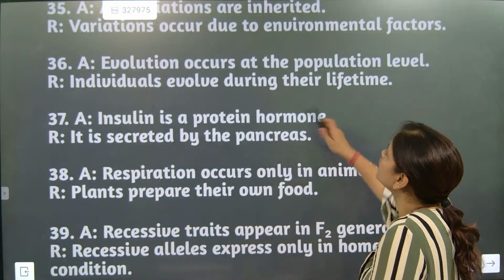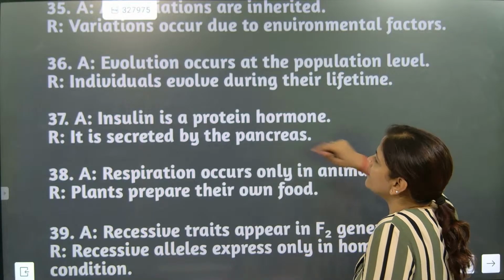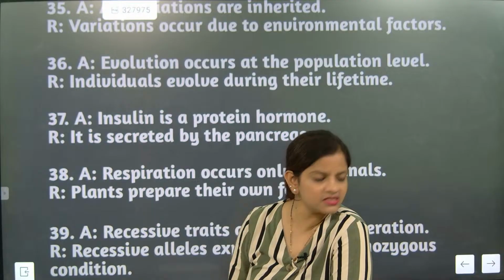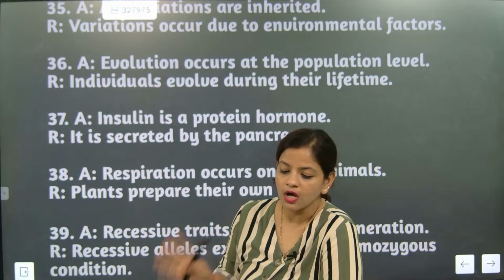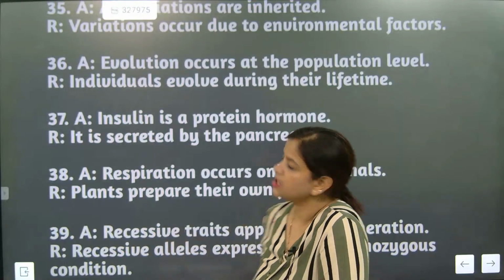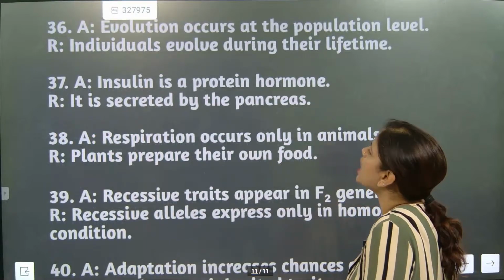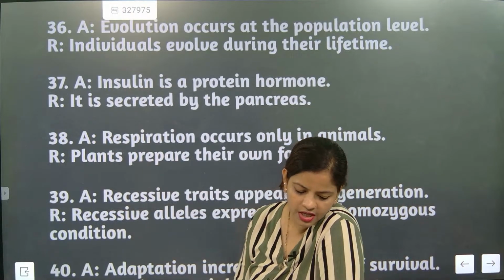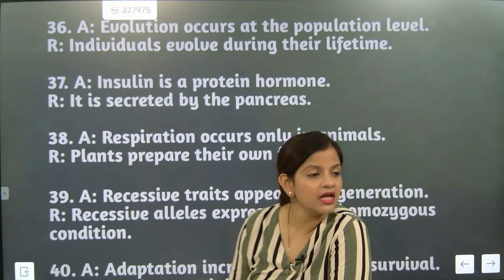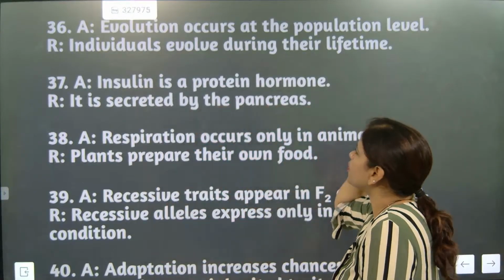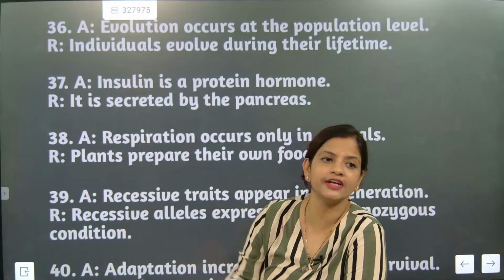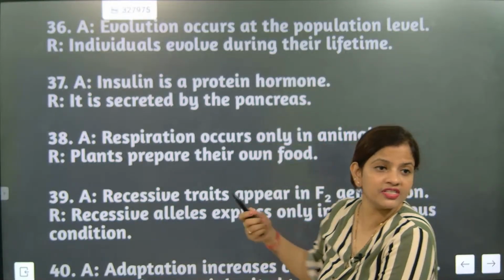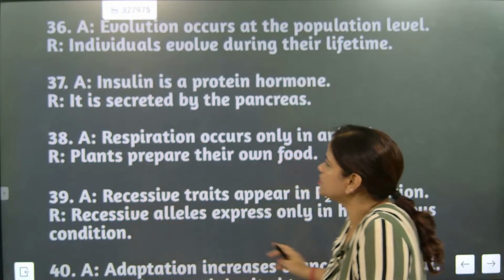Now 36. Evolution occurs at the population level. Individuals evolve during their lifetime. What is the correct answer? Assertion is 100% true. But reason here is false. Okay? Insulin is a protein hormone. It is secreted by the pancreas. Absolutely correct. But reason is not explaining assertion. You see, insulin is a protein hormone. It is secreted by the pancreas. Both are true. But reason is not explaining assertion. So B is the option.